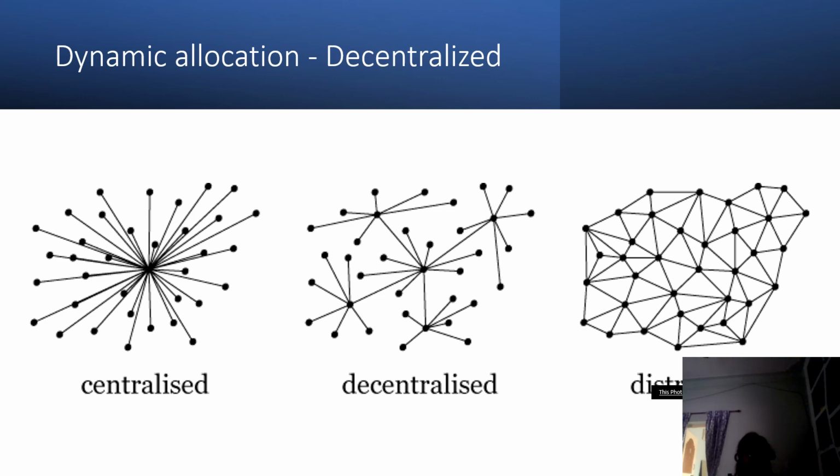But what is meant by decentralized? Here, as I told you previously, each LAN is connected by wires. Of course, when you see all are connected, you might ask the question, all are connected by wires only, right? Yes, all are connected by wires only. But LAN means a small area.